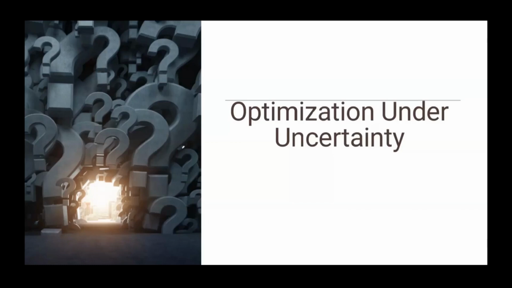Hello and welcome to another video on optimization. Today we will see optimization problems under uncertainty. What happens when we consider a system that is affected by uncertainty? What happens to the optimization problem? How can we handle an optimization problem that is affected by uncertainty?